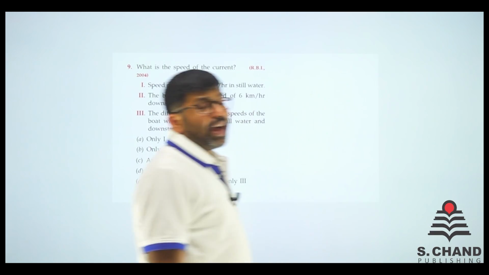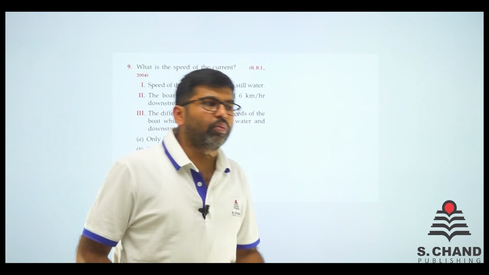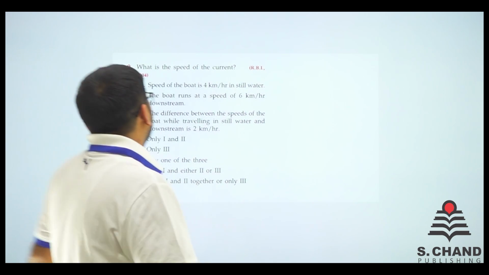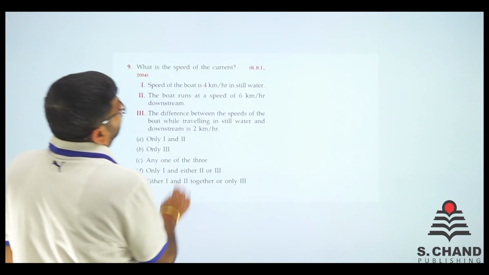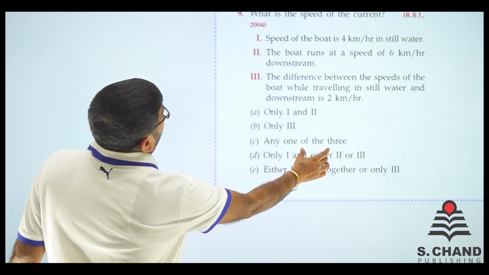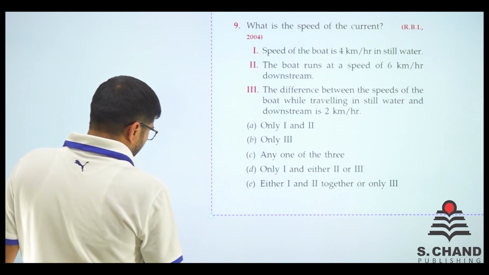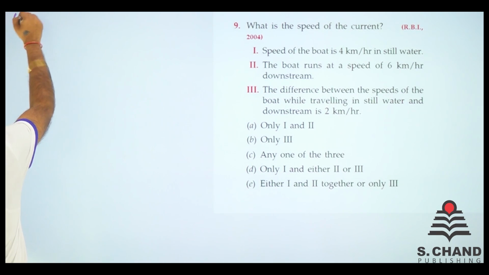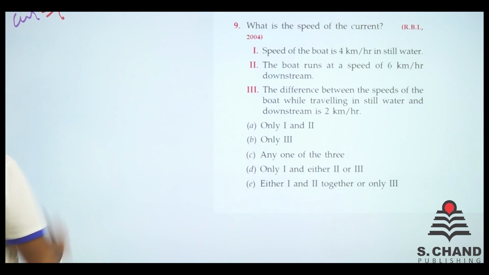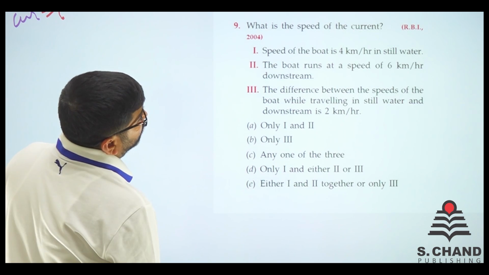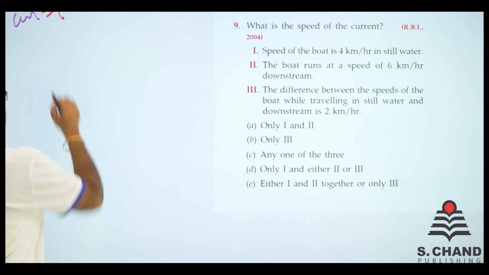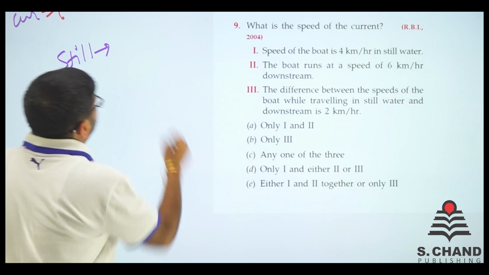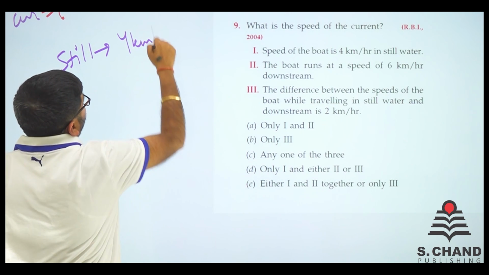We move on to the last question of the video, so that you understand the concept of data sufficiency with speed, boat and time. So here we go, question number 9, an RBI 2004 question. You need to find the current speed, right? So I write current is equal to question mark. Speed of boat is 4 km per hour in still water.